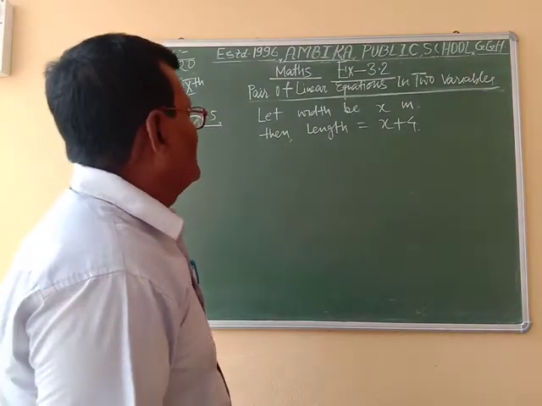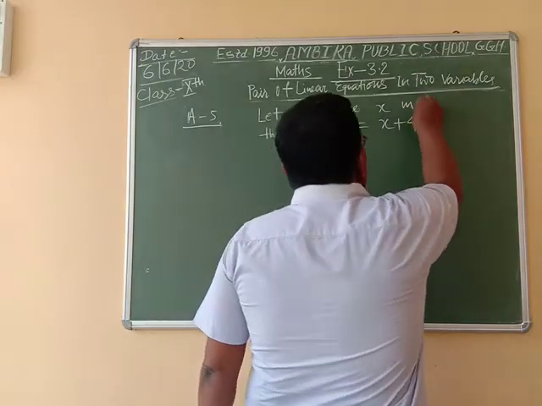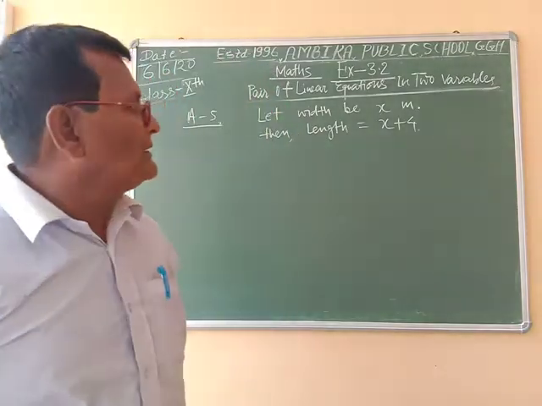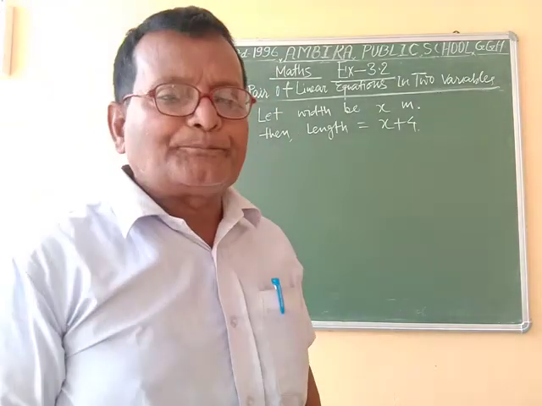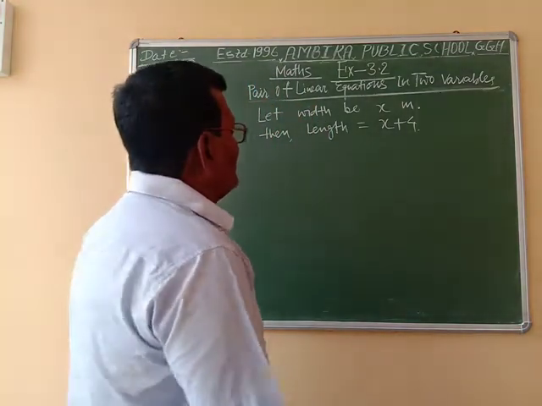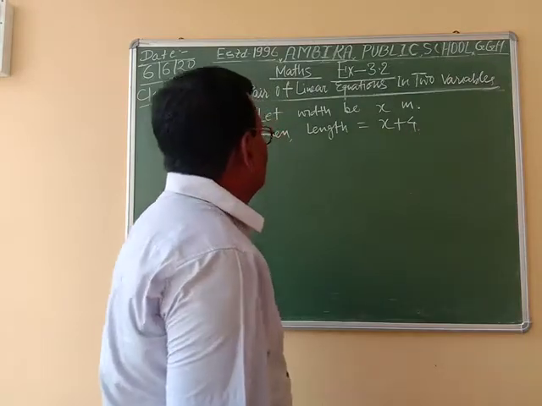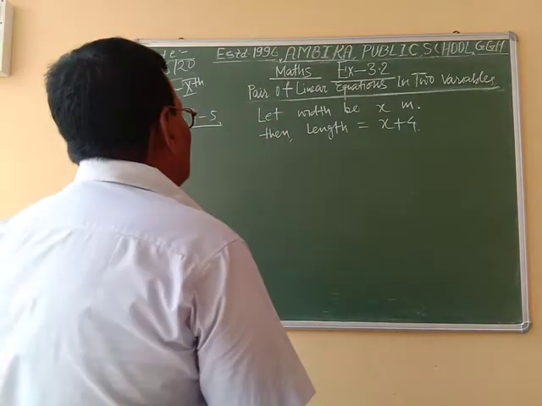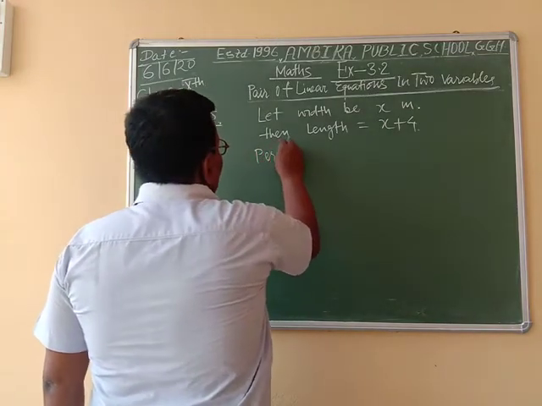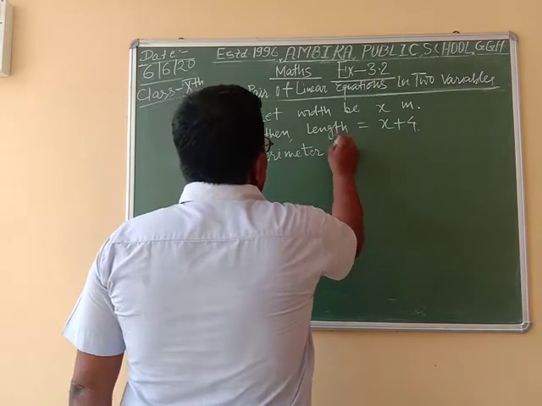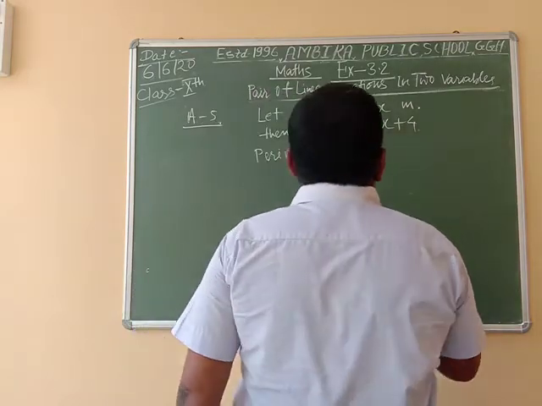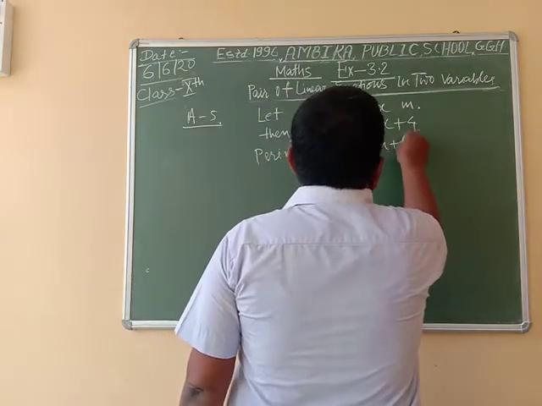Now the perimeter of the garden. You know, the perimeter of a rectangular garden, or rectangular figure, is 2 into L plus B. That is the formula for a rectangular garden. So perimeter of garden is equal to 2 into (x plus 4 plus x).